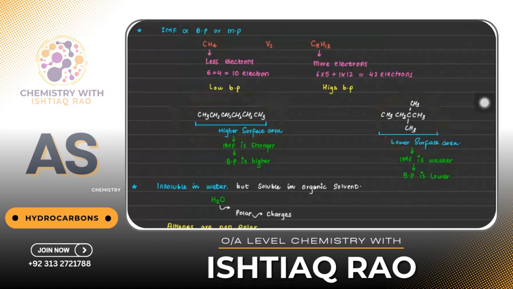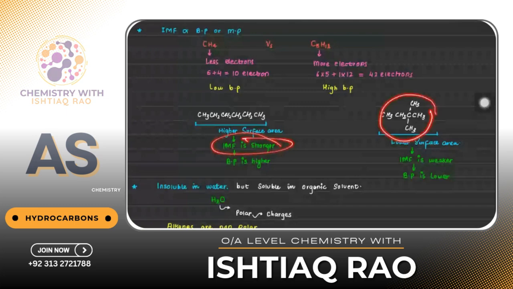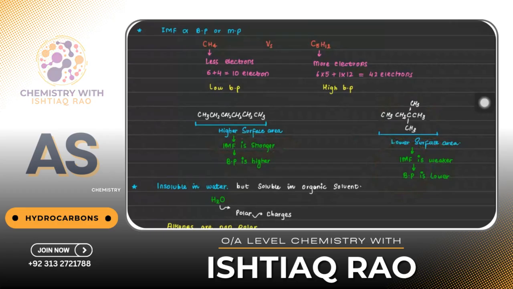When it has more space, it has more points of contact between the two molecules. That's why IMF would be stronger. And in this one, if I have another molecule of this, you can see the point of attachment is minimum. When it has minimum attachment, IMF is weaker. When IMF is weaker, the boiling point would be lower.